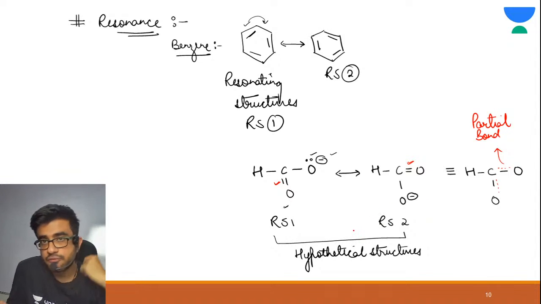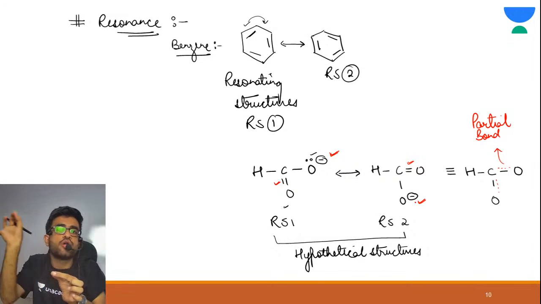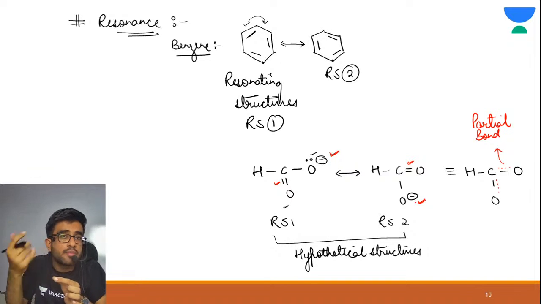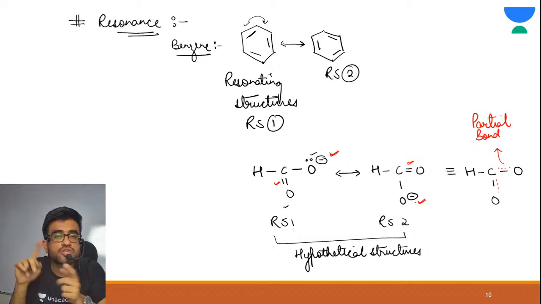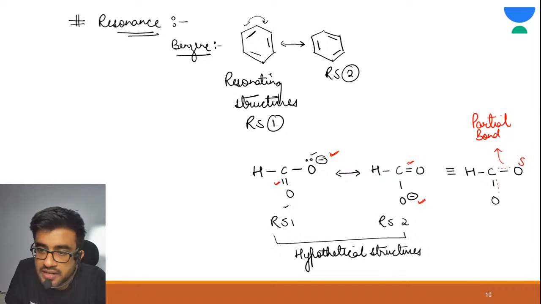If you again carefully observe, this oxygen has a negative charge here, and this oxygen has a negative charge here. So the negative charge is also distributed among both the oxygen atoms, right? So we write it as del negative.